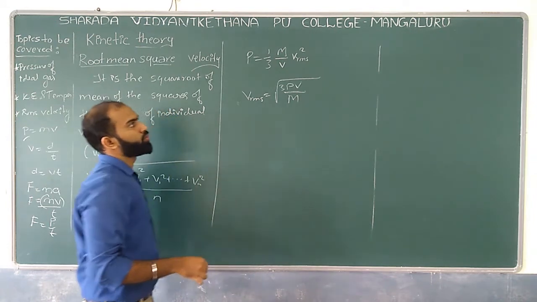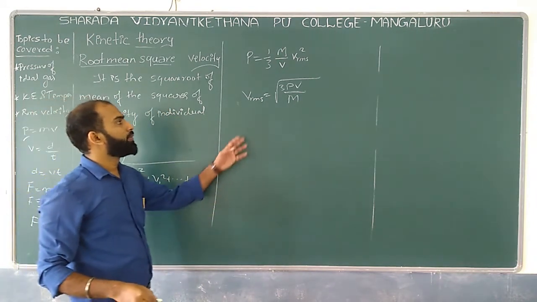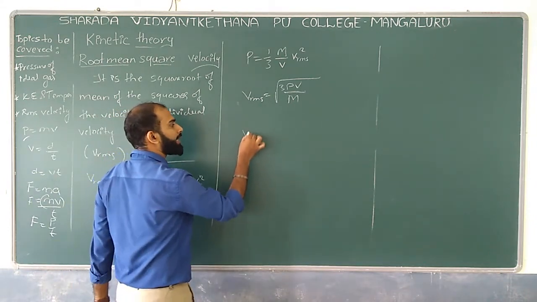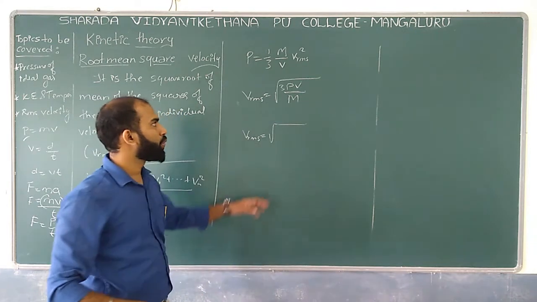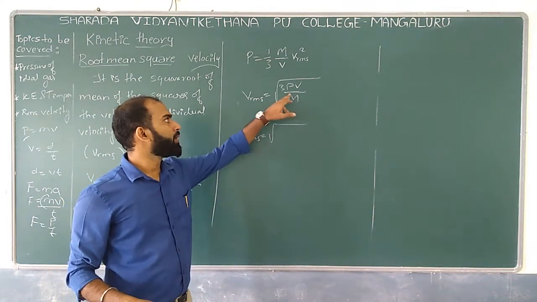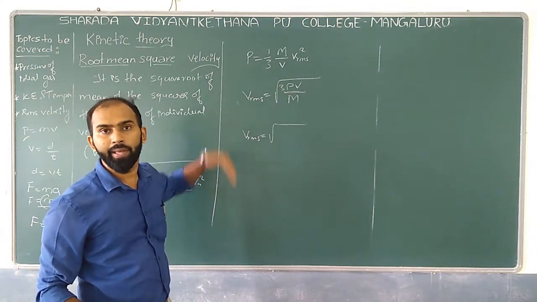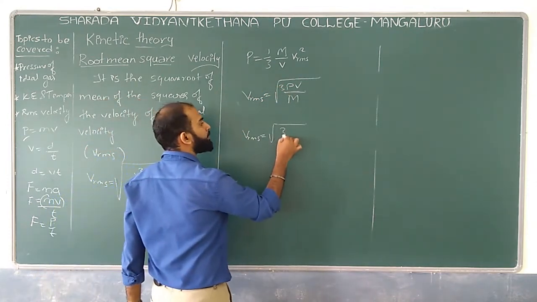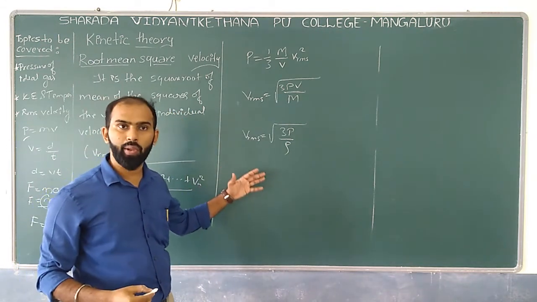This is one more relation we can expect. Similarly, with m by V taken as rho, Vrms is equal to the square root of 3P divided by rho. This is one more relation in terms of RMS velocity.